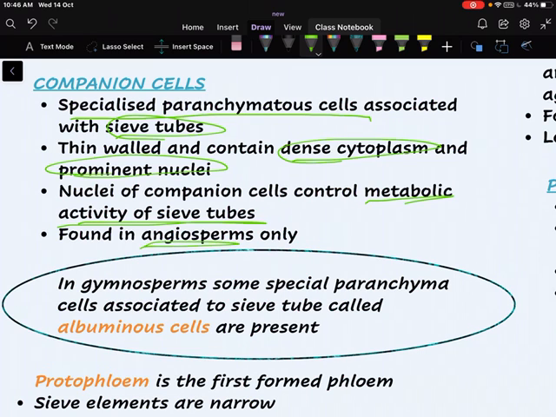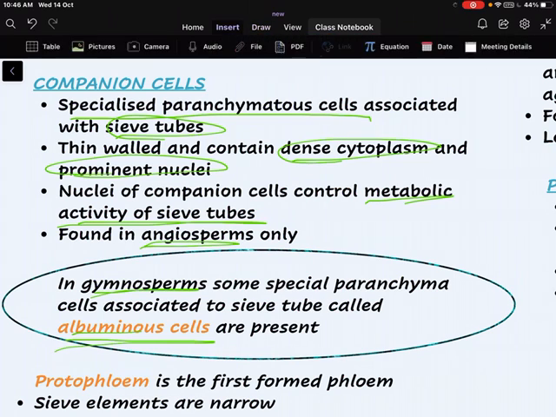angiosperms, but they are still present in gymnosperms. But when present in gymnosperms, they are known as albuminous cells, not companion cells. In gymnosperms, some special parenchyma cells associated with sieve tubes are present that are called albuminous cells.